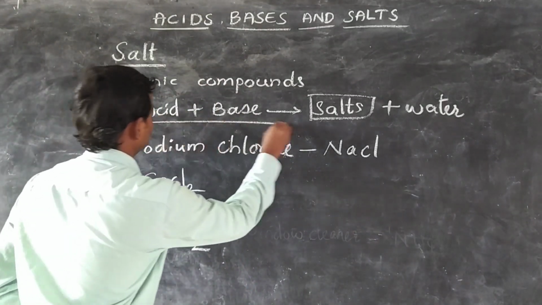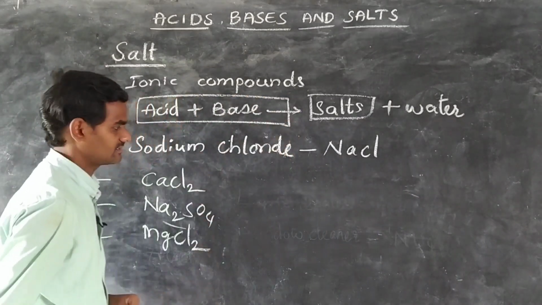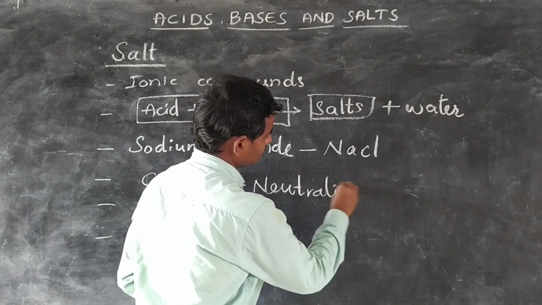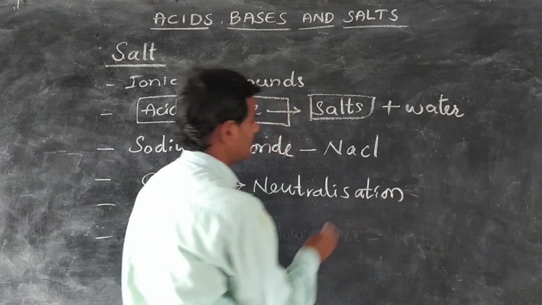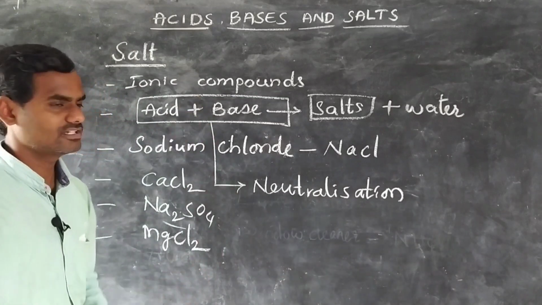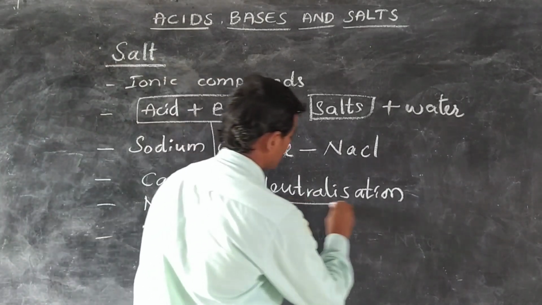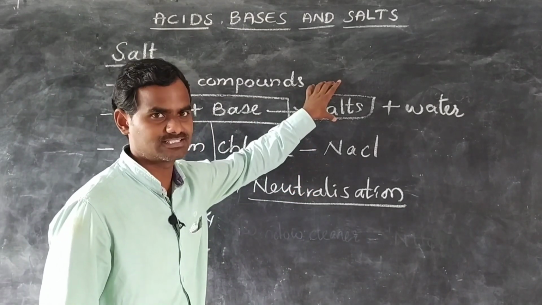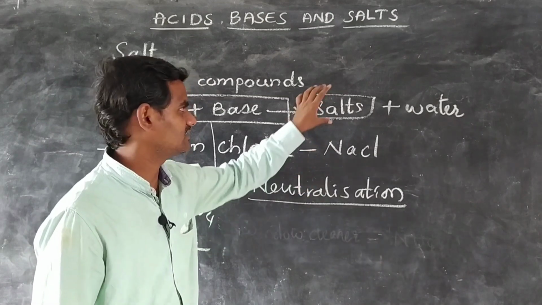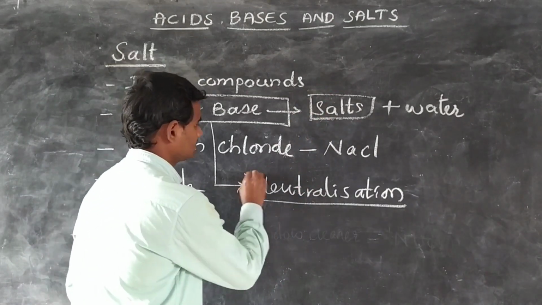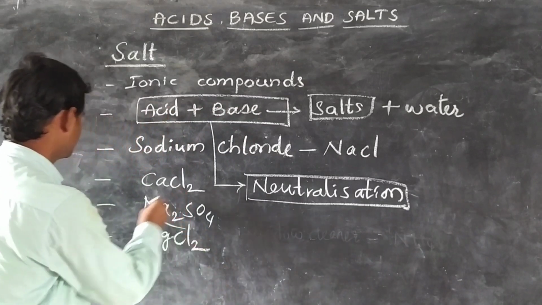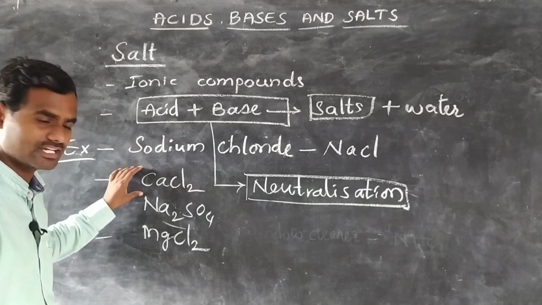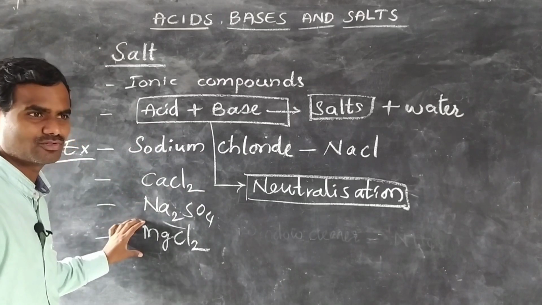This process, the reaction of acids with base, is called neutralization reaction. So we can also say that the compounds formed after neutralization are called salts. By this process the salts are formed. We have different examples of salts like sodium chloride, calcium chloride, sodium sulfate, magnesium chloride.